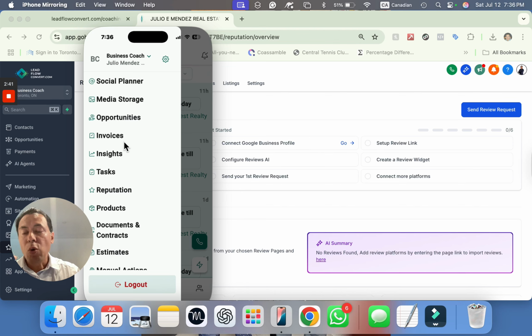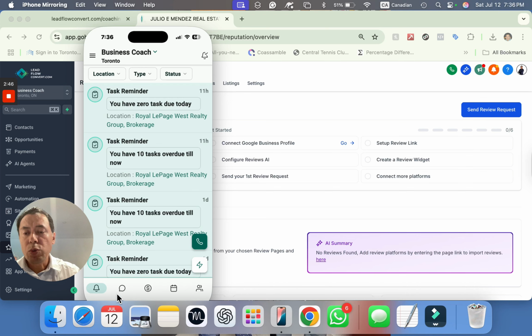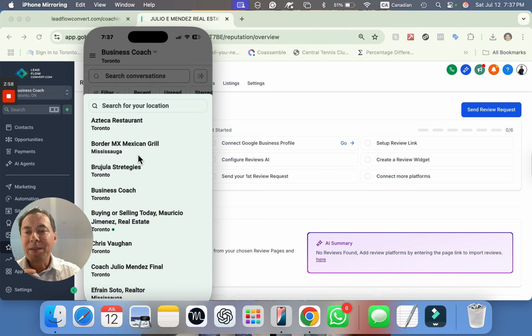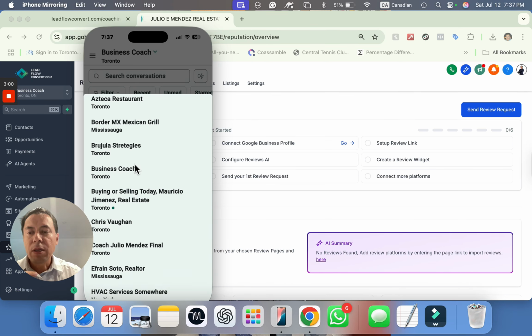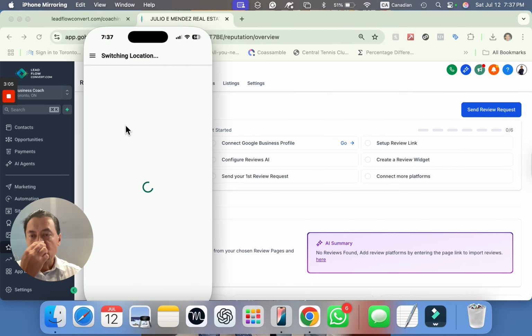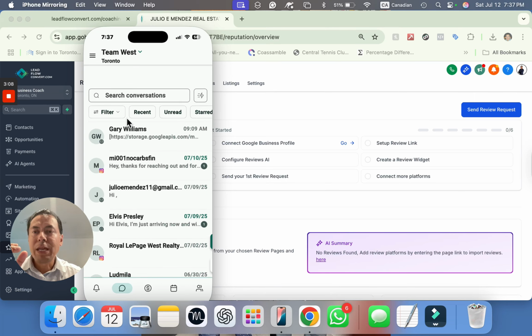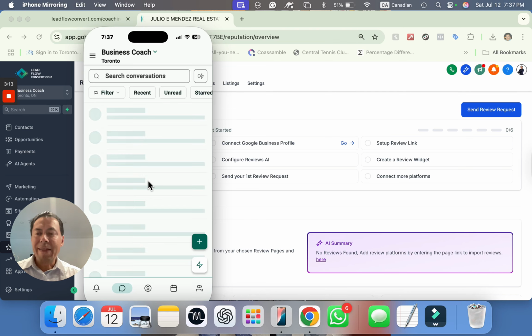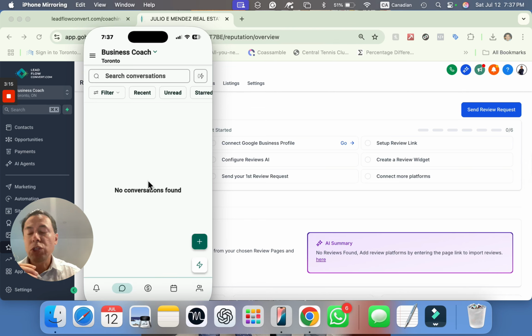All right, so what I was going to do is maybe move down to here. Okay, so here again you have your most important things that you have to do when you have all of your conversations going. Let me just quickly give you a quick snapshot, and I'm going to quickly switch accounts because I don't want to have to edit too much. But as you can see, all of these communications come back here, and business coach, right? And they all come to your conversations tab.